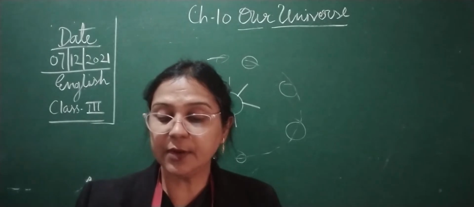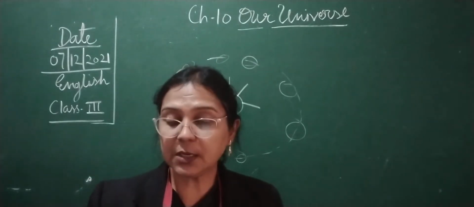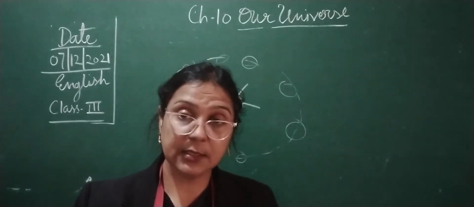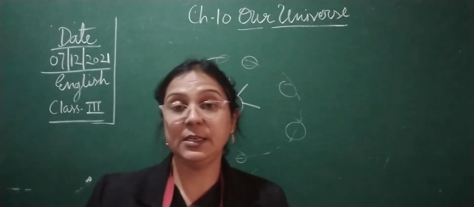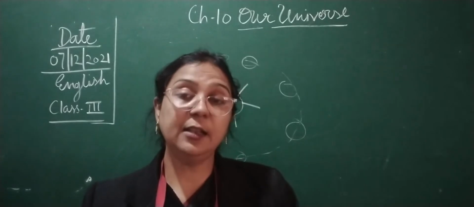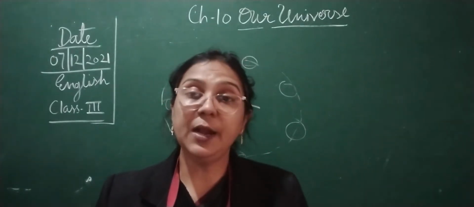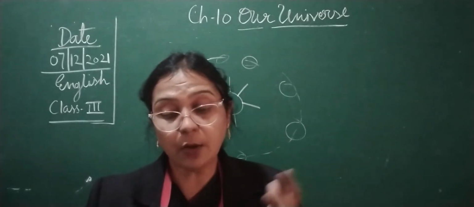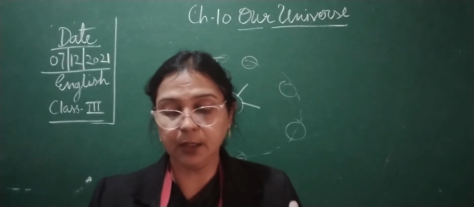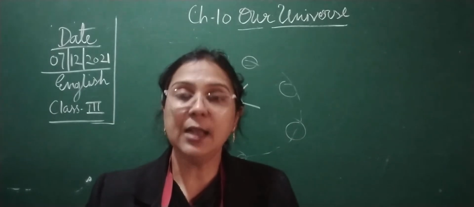Now children, the first 4 planets, it means the next 4 planets, Jupiter, Saturn, Uranus and Neptune, are made of gas. ये जो next 4 planets हैं, that we have talked about only 4 planets, first 4 planets, that is Mercury, Venus, Earth and Mars. Our Earth planet is one of them. So now we are going to talk about next 4 planets. The 4 planets are Jupiter, Saturn, Uranus and Neptune.